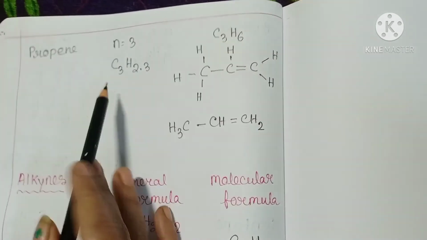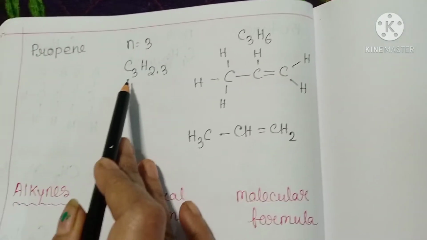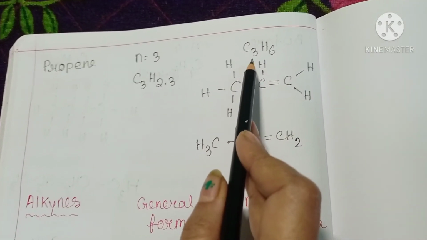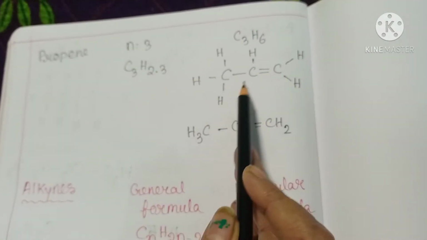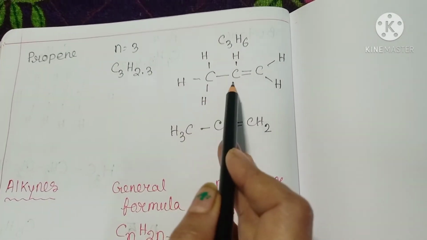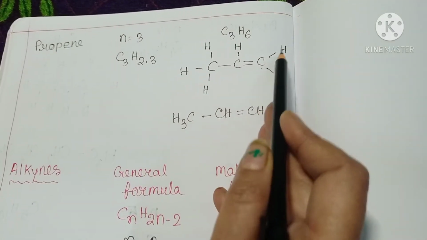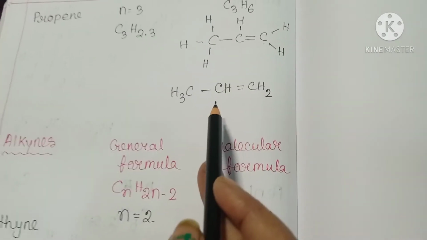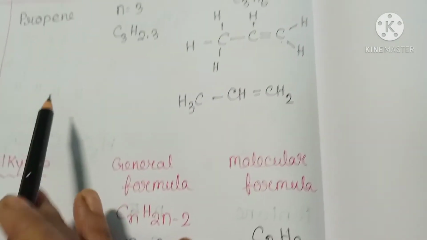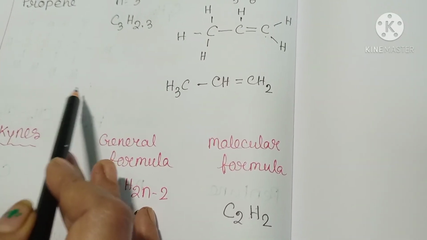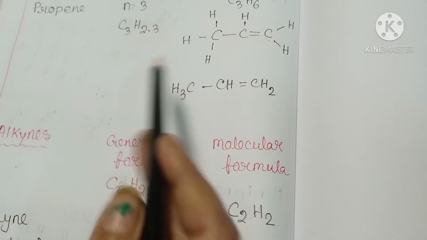Next, when n equals 3, then C equals 3 and H(2×3) means the molecular formula C3H6. The structure of propene is C double bond C with hydrogens here, and this is the condensed structural formula. Then butene, pentene, hexene, heptene, octene, nonene, decene, and so on.